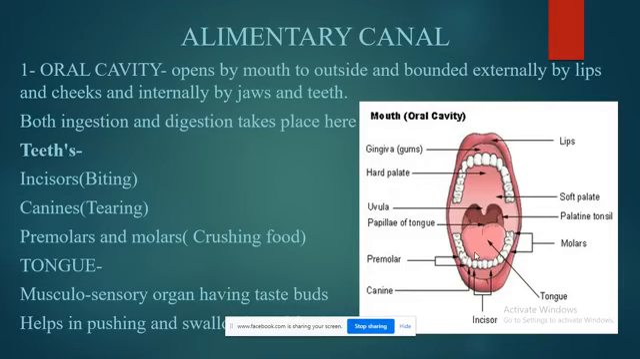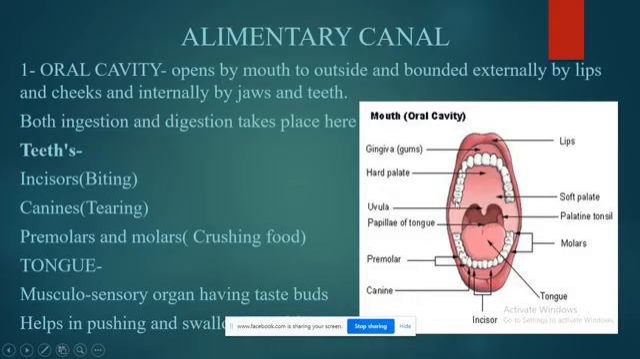Both of them are used for crushing of the food. So, we have 16 on the upper jaw, 16 on the lower jaw, total 32, and different types have different functions: incisors, canines, premolars and molars.